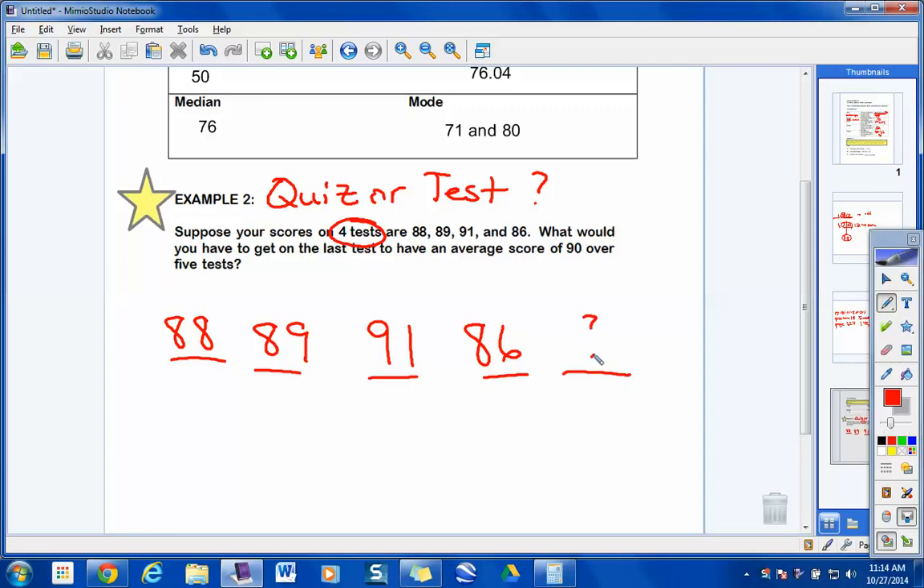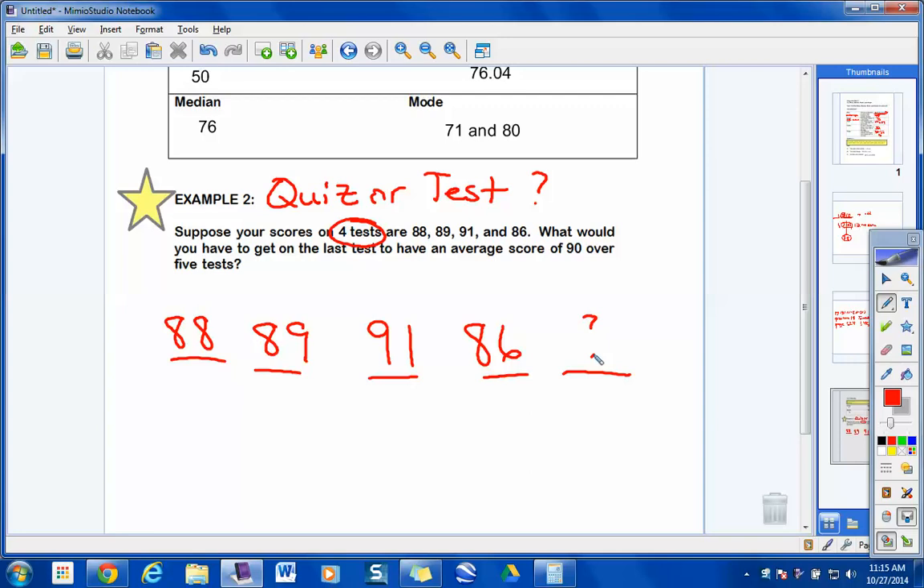We've only taken how many? 4. The question says, what do I have to get on that 5th test in order to average 90 over all 5 tests? Okay. Now, guys, think of it this way. If I would get 90 on every single test, what's my average going to be no matter what? 90. So what average score do I want here? 90.